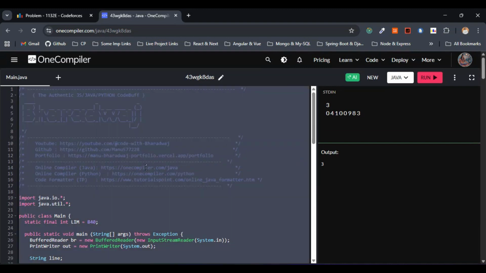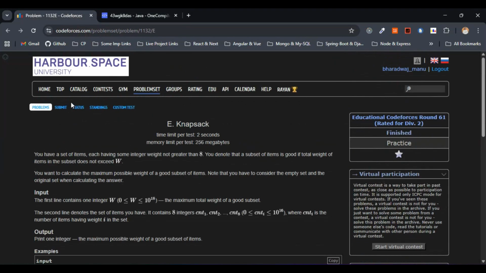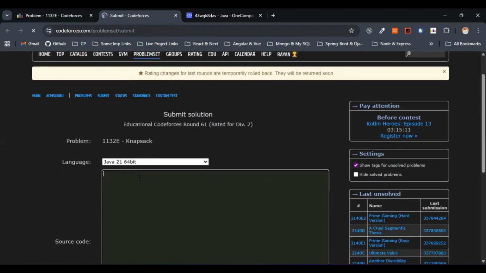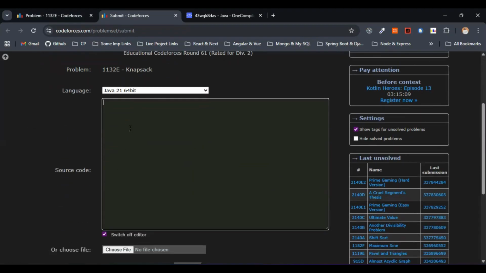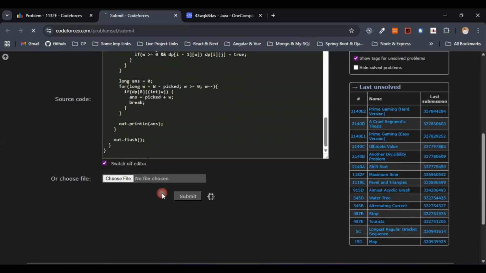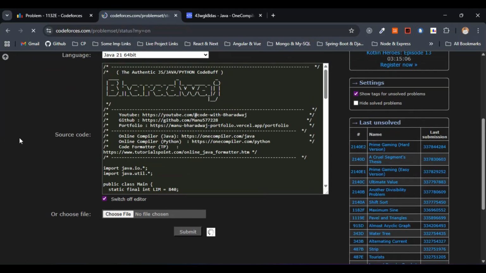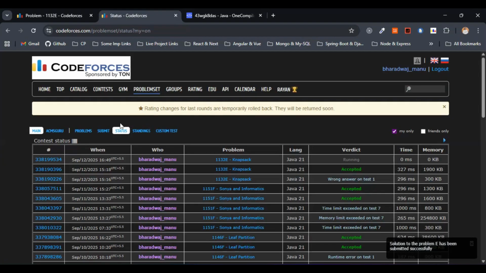So yep, now we have the correct output for all the 3 inputs that I have mentioned in the question, right? So let me copy this one entirely, the code. Let me hit the submit button. Let me come to the submission part here. So this one we have already selected E. This is fine. Let me hit the submit button. So I hope this works for all the test cases. Let's see.